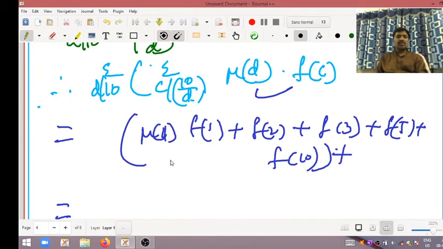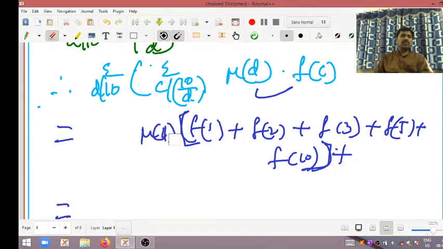Here in all the terms, Mobius of 1 into f of 1, here Mobius of 1 is common for all terms. From here to here, I wrote like this: Mobius of 1 into f of 1, the Mobius of 1 by expanding this one. Mobius of 1 into f of 1 plus f of 2 plus f of 3 plus f of 5 plus f of 10.